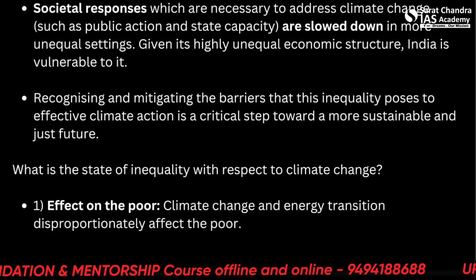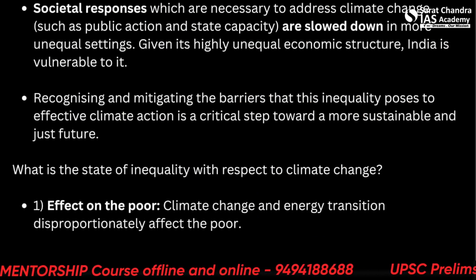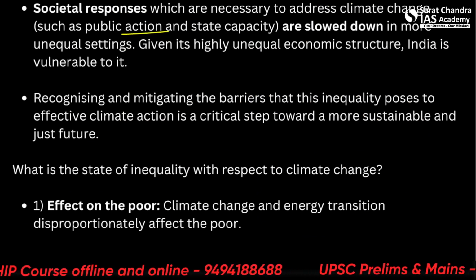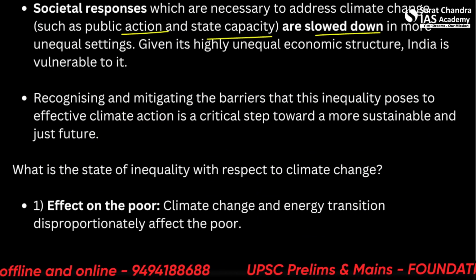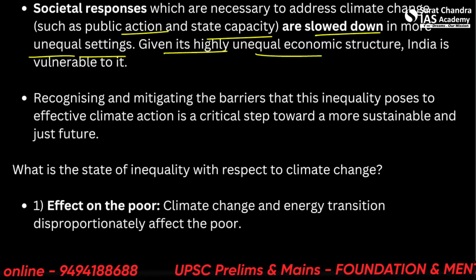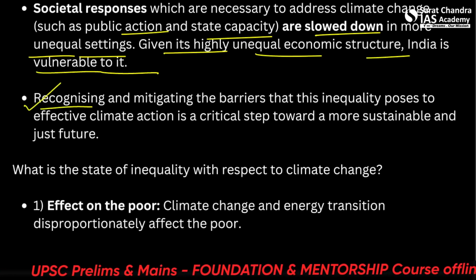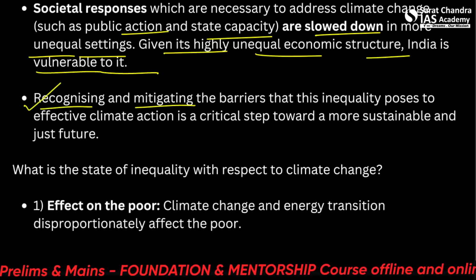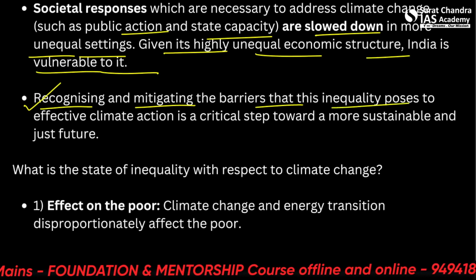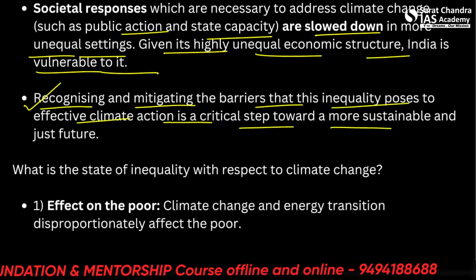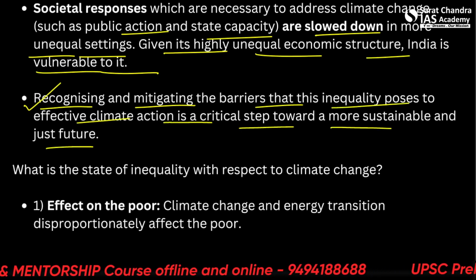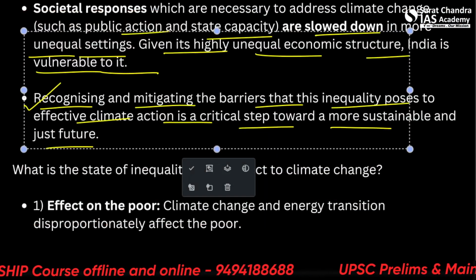Social responses which are necessary to address climate change, such as public action and state capacity, are slowed down in more unequal settings. Given its highly unequal economic structure, India is vulnerable to it. Secondly, recognizing and mitigating the barriers that this inequality poses to effective climate action is a critical step towards a more sustainable, just future.